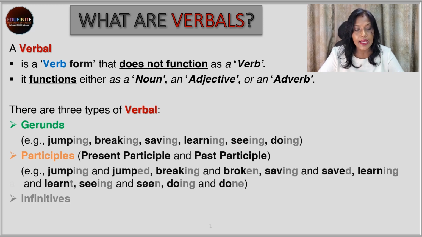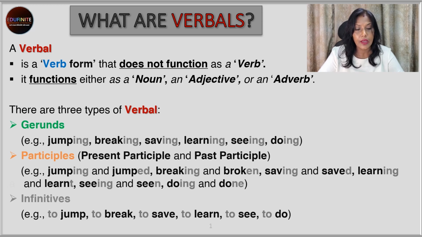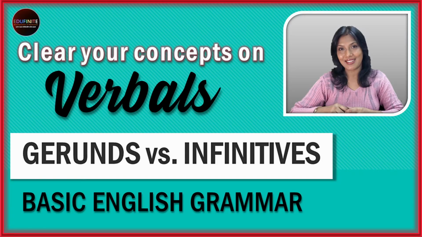Well, the next one is infinitives. And how do they look? It's to jump, to break, to save, to learn, to see, and to do. So it's the base form of the word preceded by the word to. So this is how the three types of verbals look. Now we will delve into each of them, but in this video I'll be dealing with only gerunds and participles since it was getting too long. My next video will be on the infinitives.